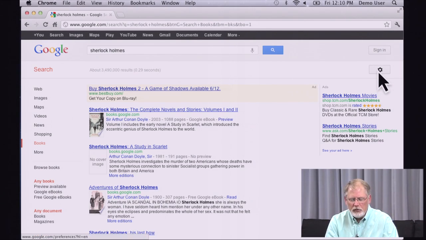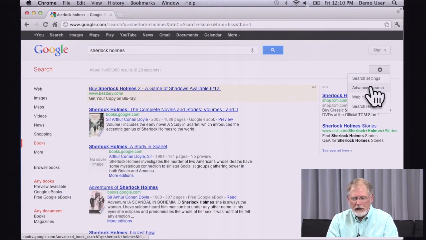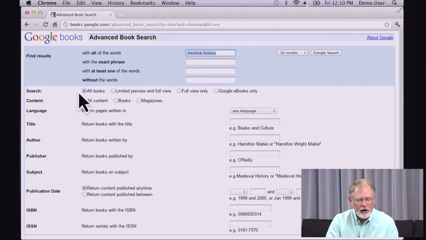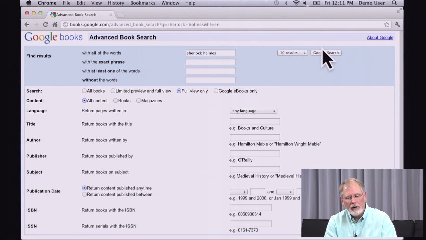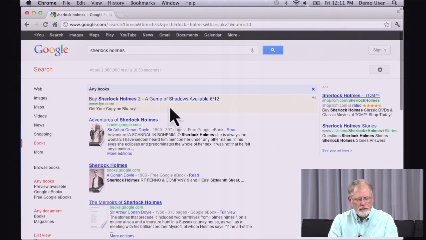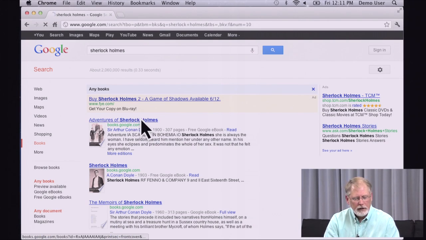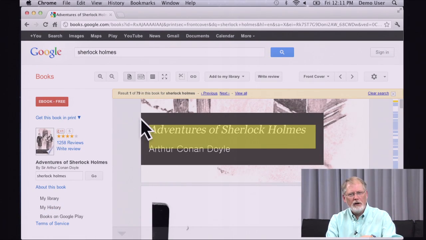So what you need to do that is to click on the advanced search icon right here, and now I have an option to select among all books, books that are only in limited preview or in full view, which is the one I want to do here, because I want to be able to search a complete collected set of works by Doyle about Holmes to see whether or not that phrase actually ever appears in there or not. So here we go. And the very first one, I'll click on that, is a full collection of all the works about Sherlock Holmes by Doyle.